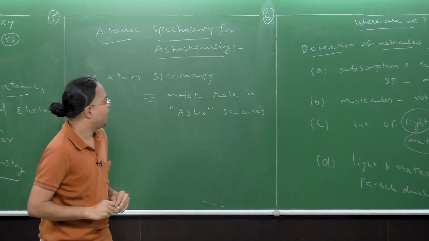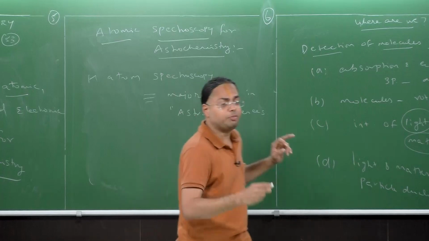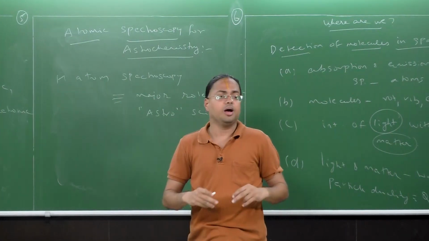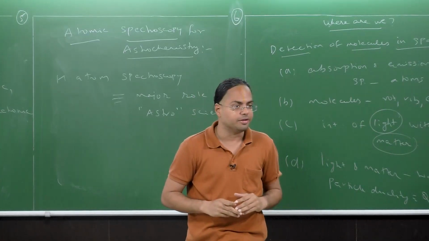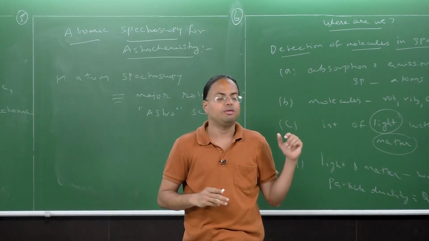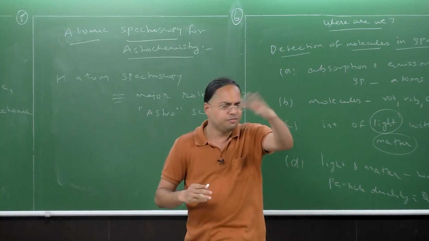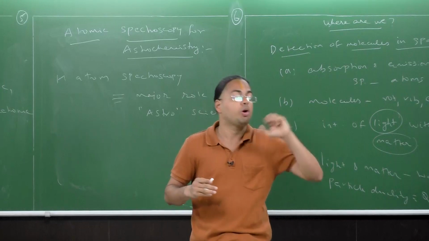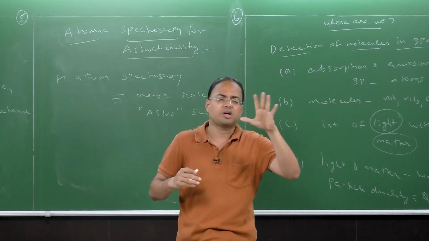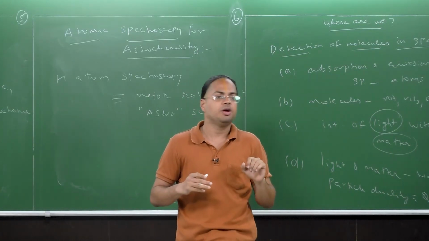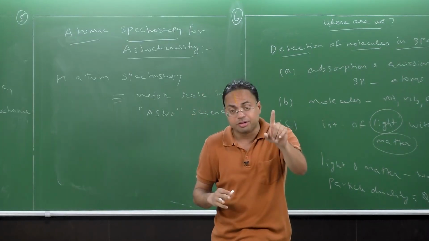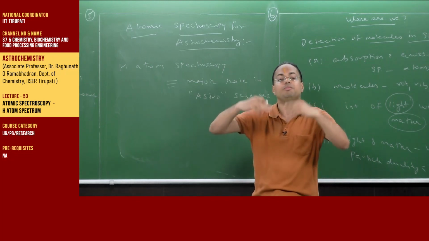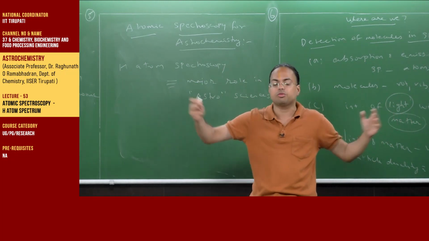In fact, hydrogen atom spectroscopy was also, in one way, a precursor to the field of quantum mechanics. You may have studied in your 11th and 12th standard physics and chemistry how the hydrogen atom spectrum resulted in a problem that was first solved empirically by Bohr, making some very clever and smart approximations, which turned out to give the same results obtained by a much broader field called quantum mechanics.